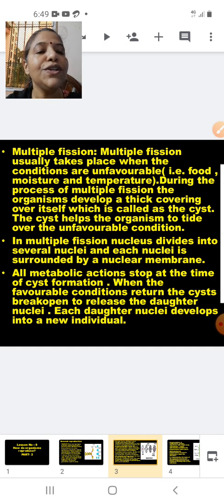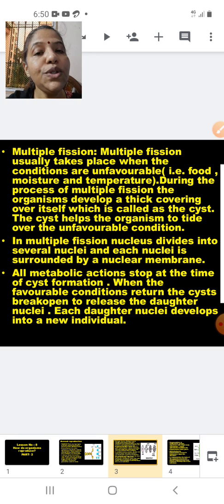In multiple fission, the nucleus divides into several nuclei and each nucleus is surrounded by a nuclear membrane. All metabolic actions stop at the time of cyst formation. When favorable condition returns, the cyst will break open to release the daughter nuclei. Each daughter nucleus will develop to form a new individual. And here, not two individuals are formed, more than two individuals are formed. Because it is more than two individuals, we are calling this type of fission as what? Multiple fission. Whereas in binary fission, only two individuals are formed.